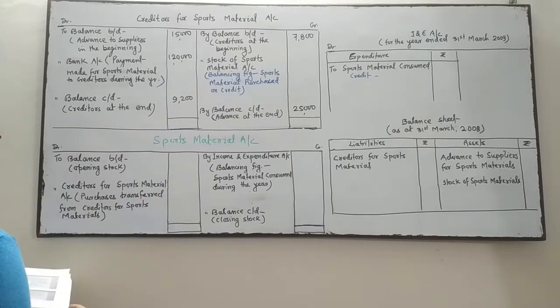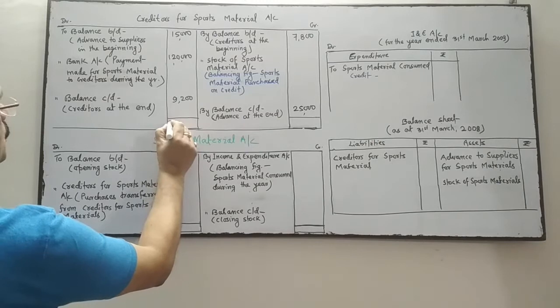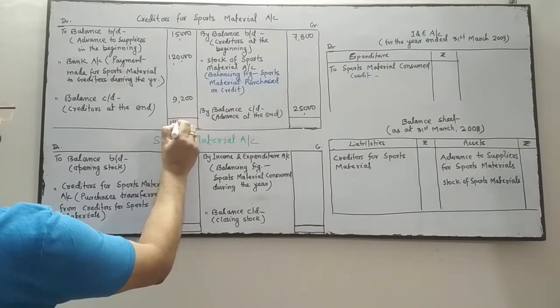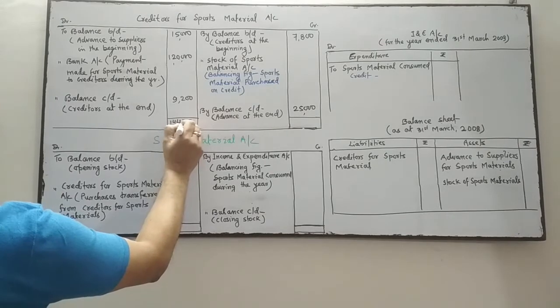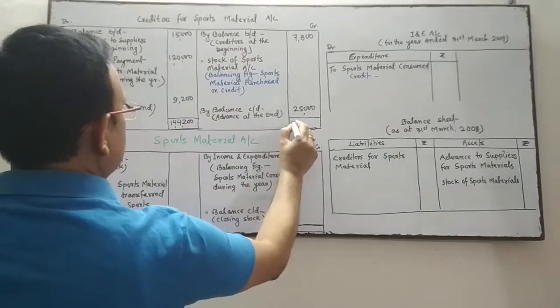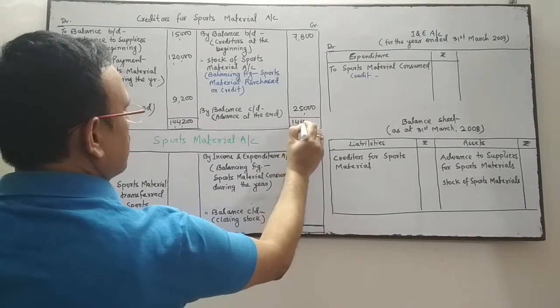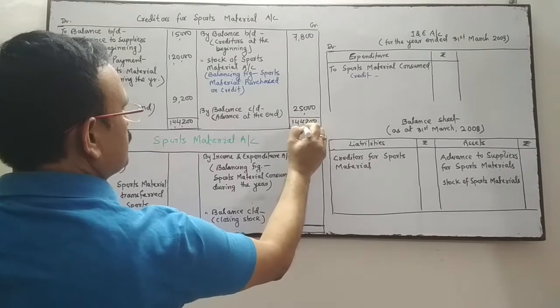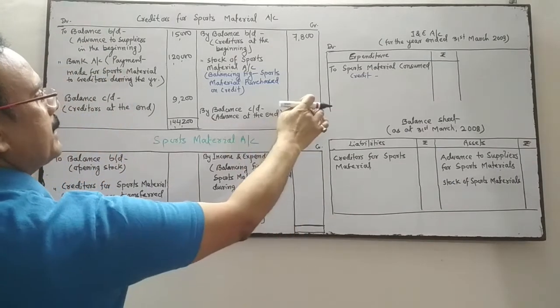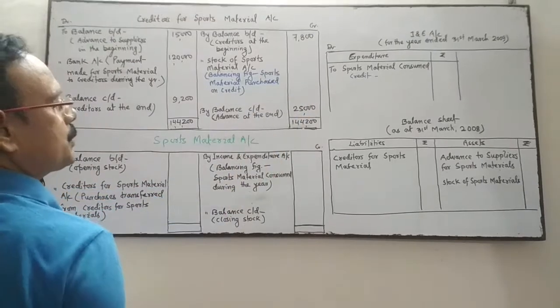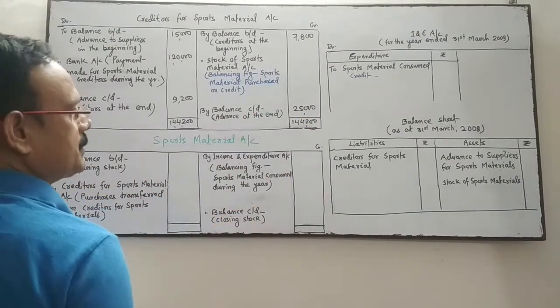Now we will do the total. This side total is 1,44,200. I'm going to write the same amount on the credit side because the debit side total is more than the credit side. The credit side has only two items, whose total is very less than 1,44,200.